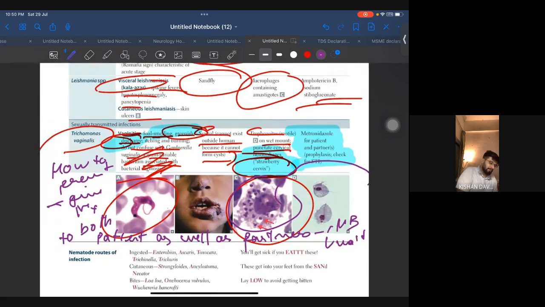And here also you have trophozoites on wet mounts. This is how they are going to look. So images are very important in mycology and parasitology. Image देख के आप आधा क्वेश्चन सॉल्व कर सकते हो. Stains देख के आधा क्वेश्चन सॉल्व कर सकते हो. Insect का नाम देख के आधा क्वेश्चन सॉल्व कर सकते हो. All right, so with this we are done with this.